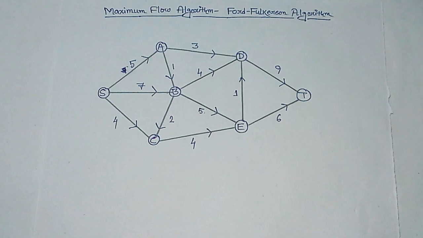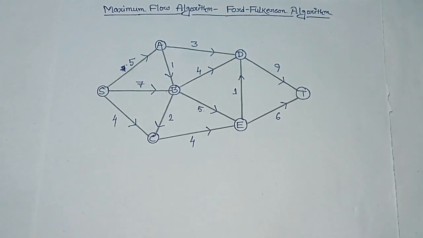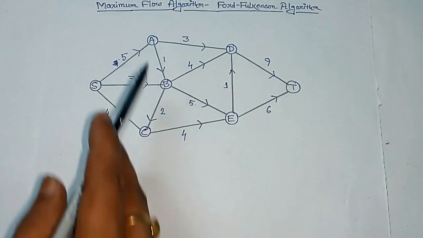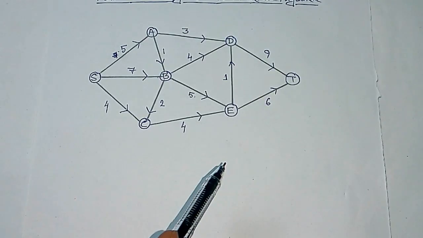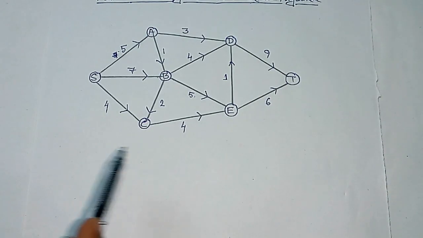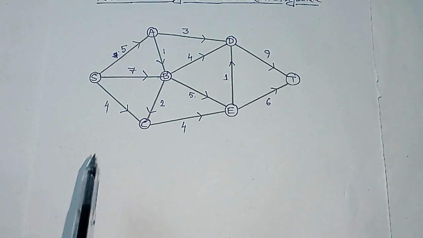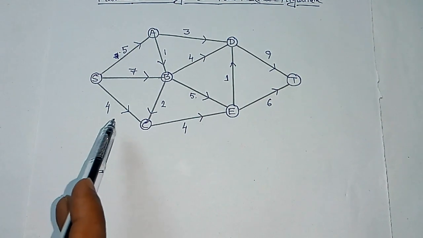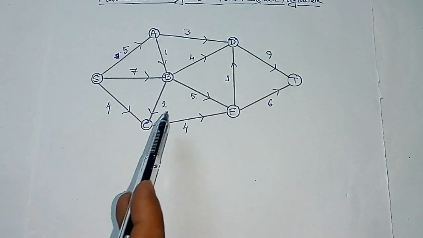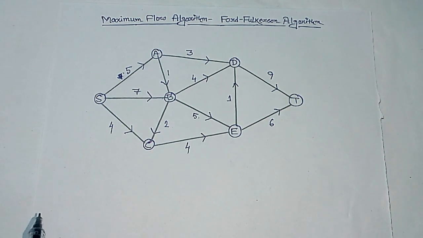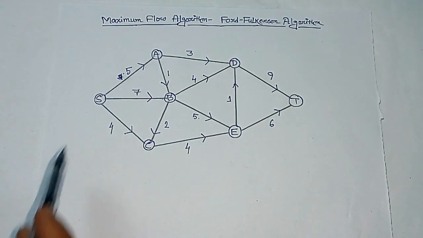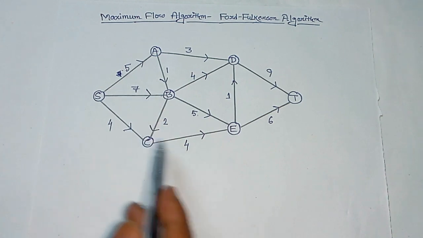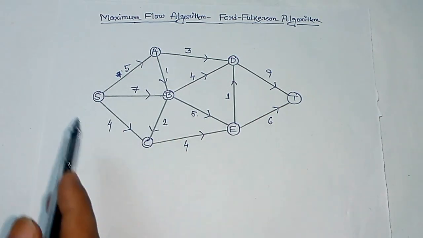Hello everyone, in this problem we are going to find the maximal flow of a network by the Ford-Fulkerson algorithm. Let there be 7 cities S, A, B, C, D, E and T, and these cities are connected by pipelines, and the capacity of each pipeline is given by this number, and the direction of flow for each pipeline is given here. Let a petroleum company wish to send the maximum amount of petroleum from S to T via these cities and through these pipelines, where the direction and capacities of these pipelines are given.